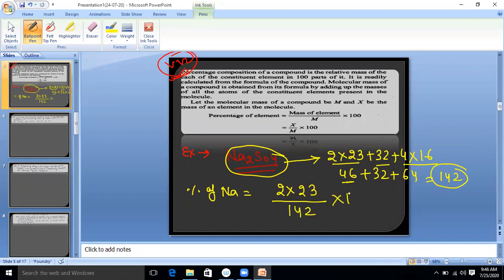Is it clear? Now they are asking to find out the percentage of sulfur. Sulfur, how many times? 1 time. So write down the percentage of sulfur. Sulfur atomic mass is 32, only 1 time.